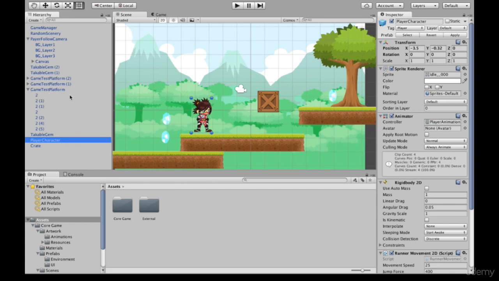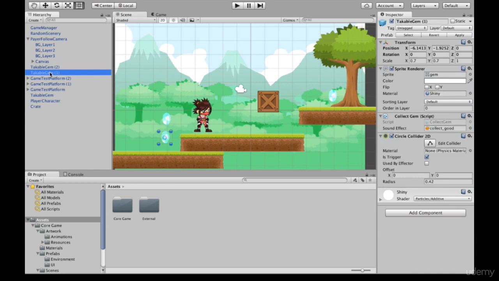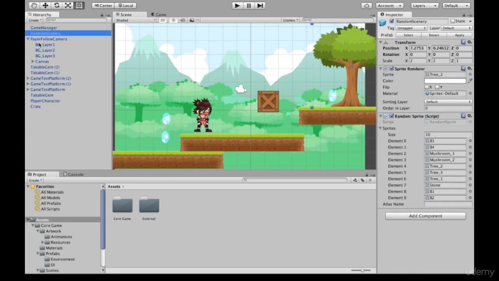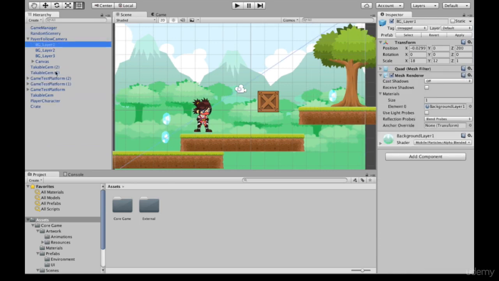So what are these objects? They're called game objects. In an entity component system, these are the entities. If you don't know what I mean by that, that's okay, we'll be covering entity component systems shortly. Just know that this is a list of all the entities in your scene, and it is hierarchical, so it can have a parent-child relationship.